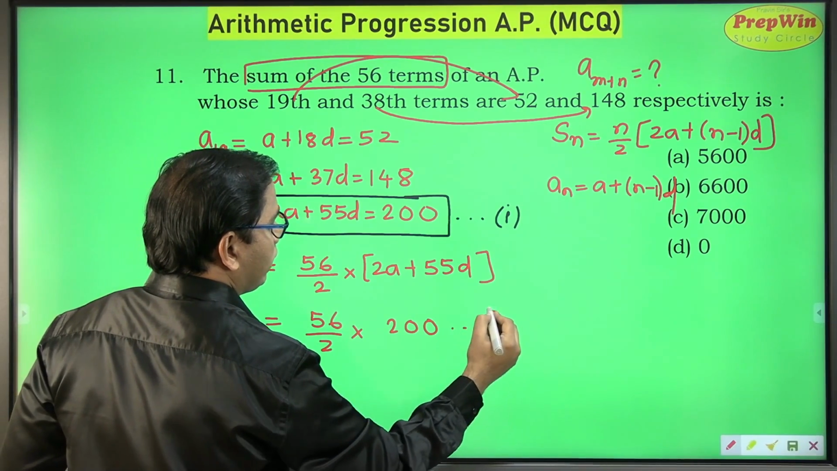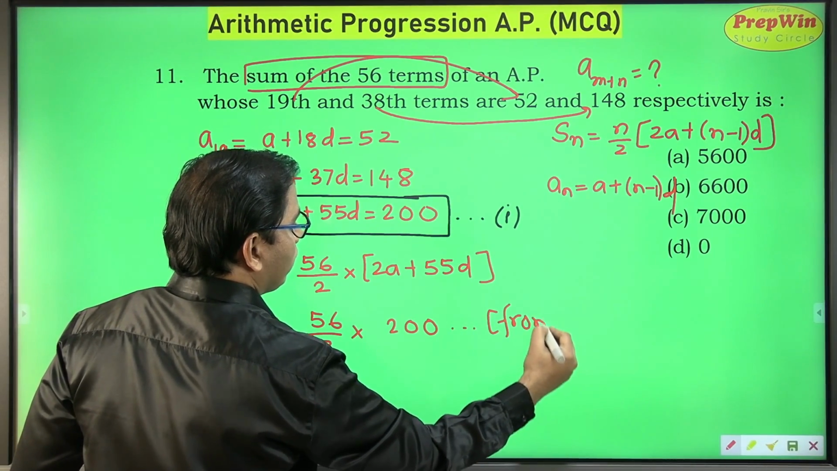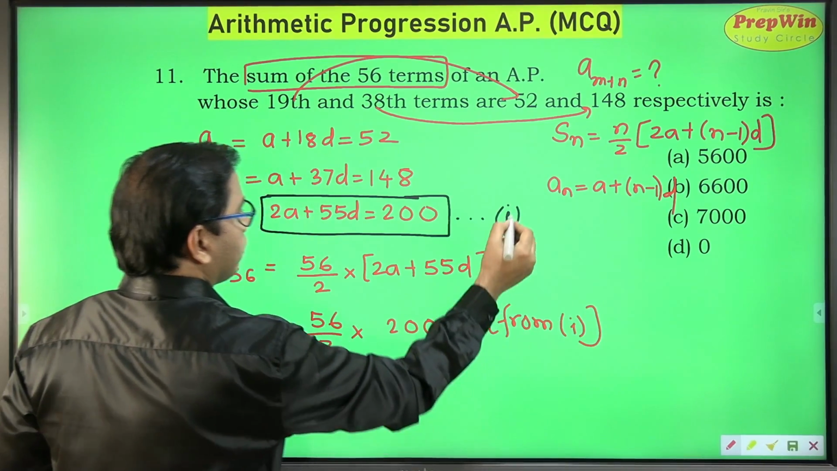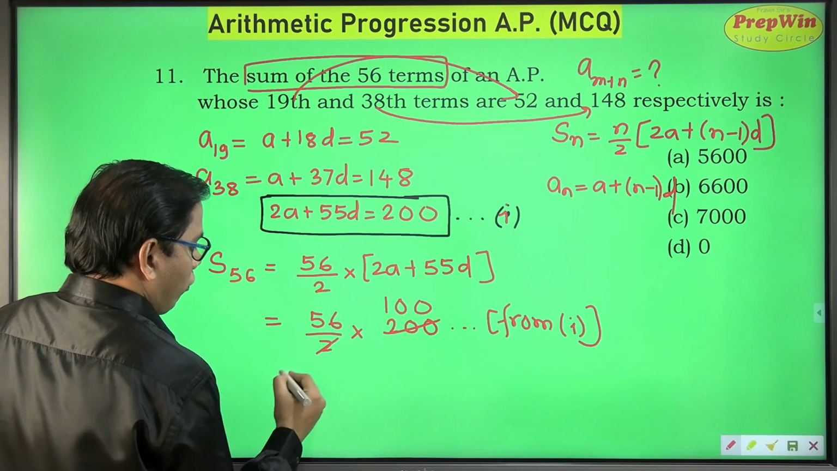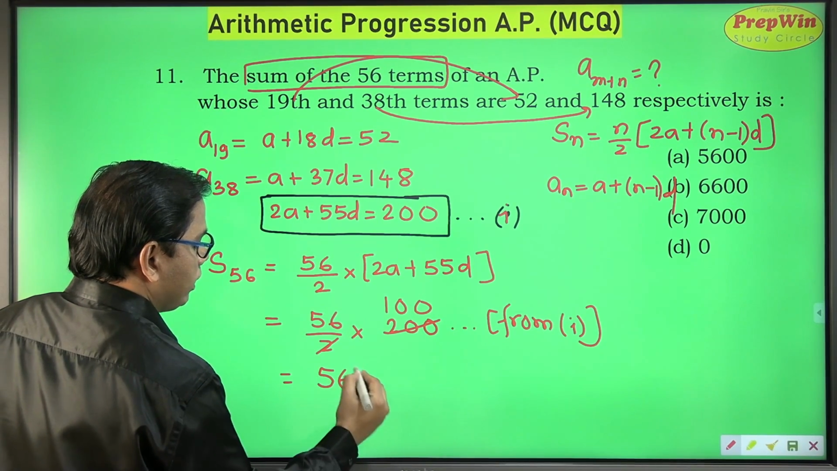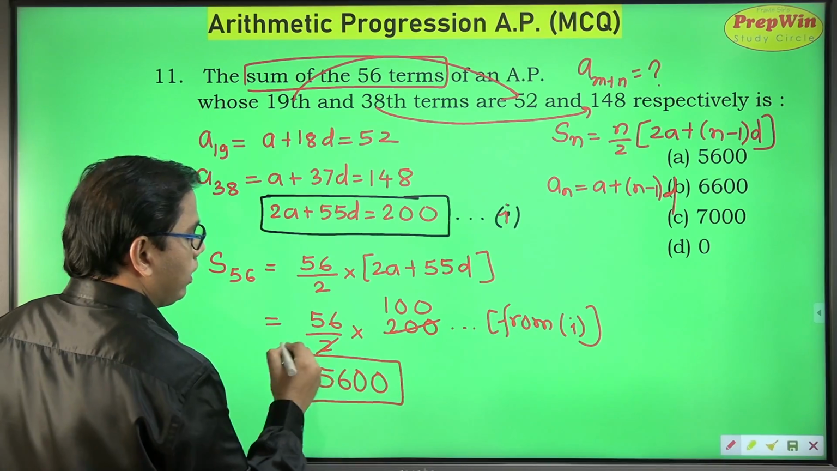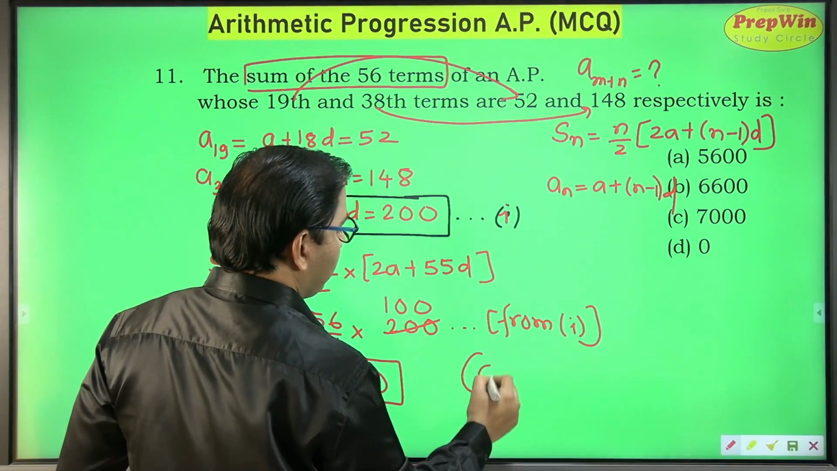How do I get 200? From equation 1, which I already have framed. So 2 into 100, so 56 into 100 is 5600, and this is my option A.